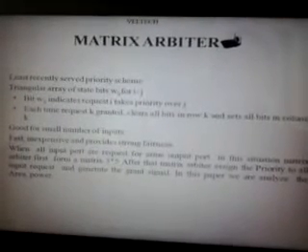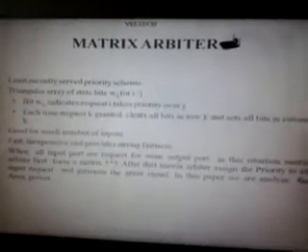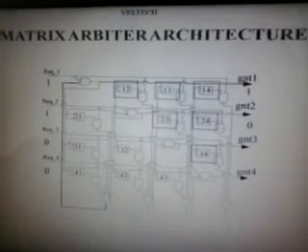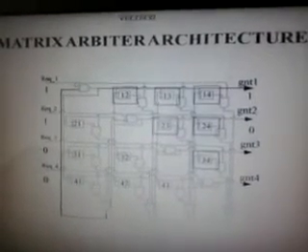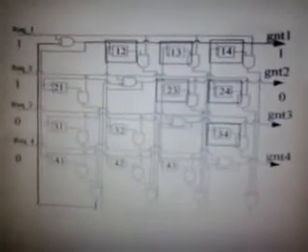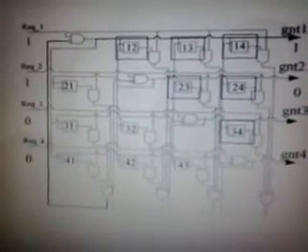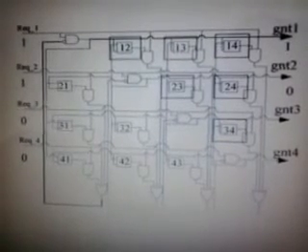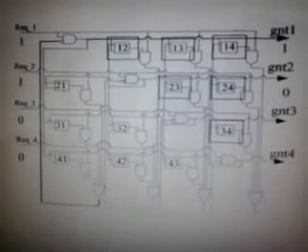In this paper, we analyze the area and power. In the matrix arbiter architecture, the requests are given by the input channel and grants are provided by the output channel. So it is based on a lower triangular array and an upper triangular array. The bit Wij indicates that i takes the priority over j. Each time a request is granted, clear the row bits and set the column bits.